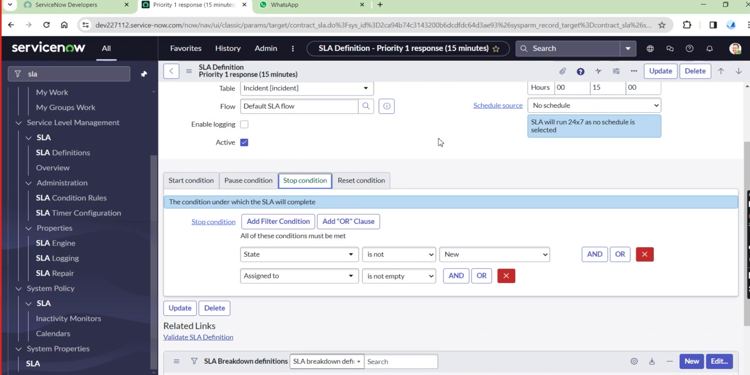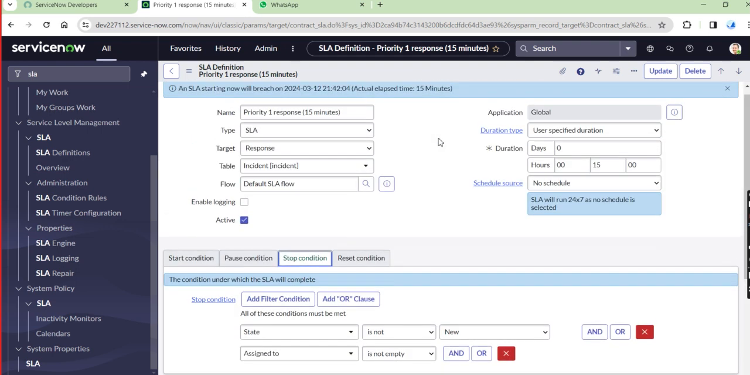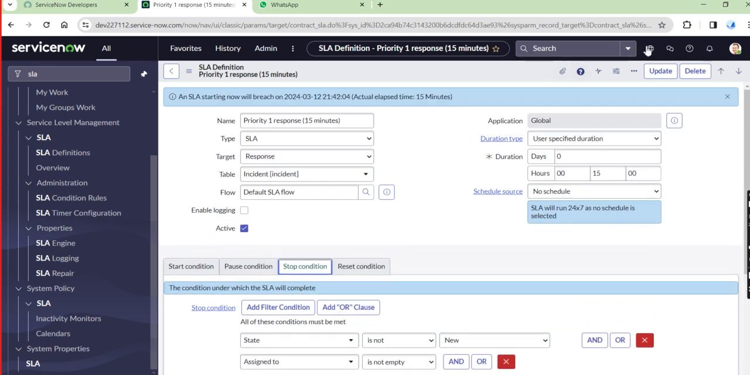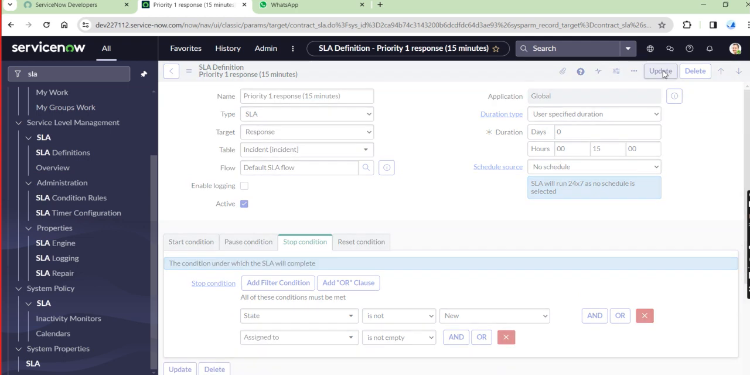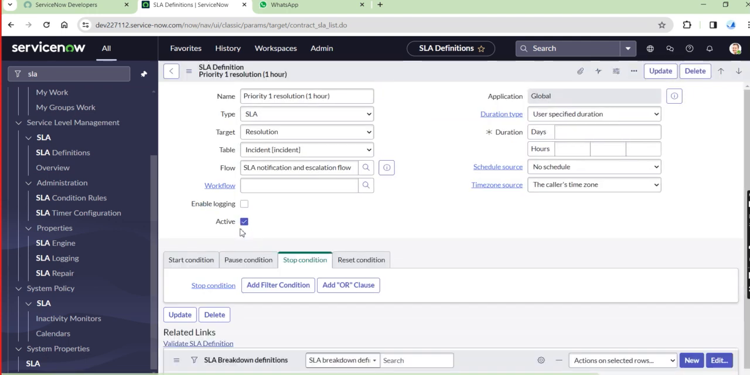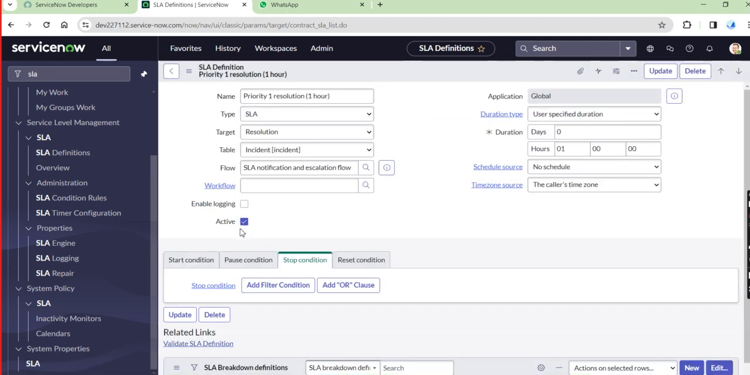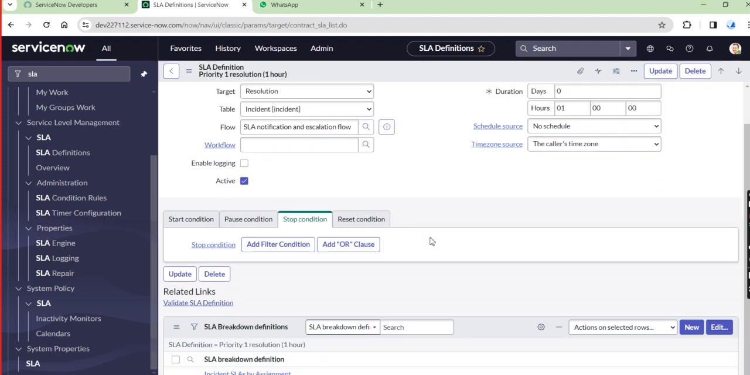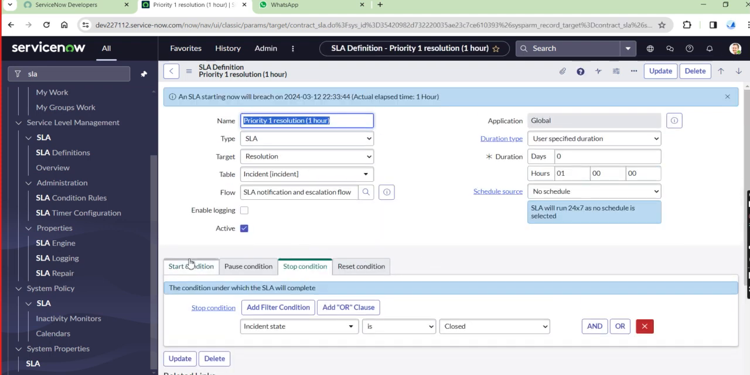Why? Because whatever the response is there, that response has been given by the particular assignee person. So now update it. That is the response SLA details, and let's take our resolution SLA. Here it is also similar, but small amendments are given. So that is the conditions.